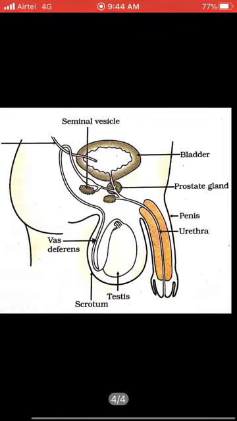Sperms are formed in the testes, which move through the vas deferens and reach the seminal vesicles and prostate gland, where protein and other viscous fluid is added to it, and the sperm, when combined with that viscous fluid, forms semen, a whitish colored fluid, which moves to the urethra, penis, and is ejaculated out of the body. So basically, semen is a mixture of sperm and viscous fluid, protein, and some glucose and other components.